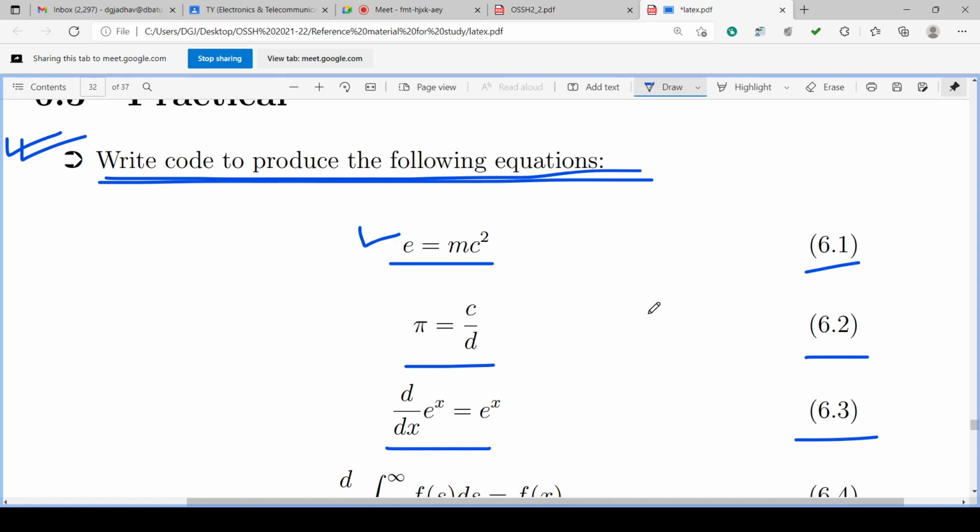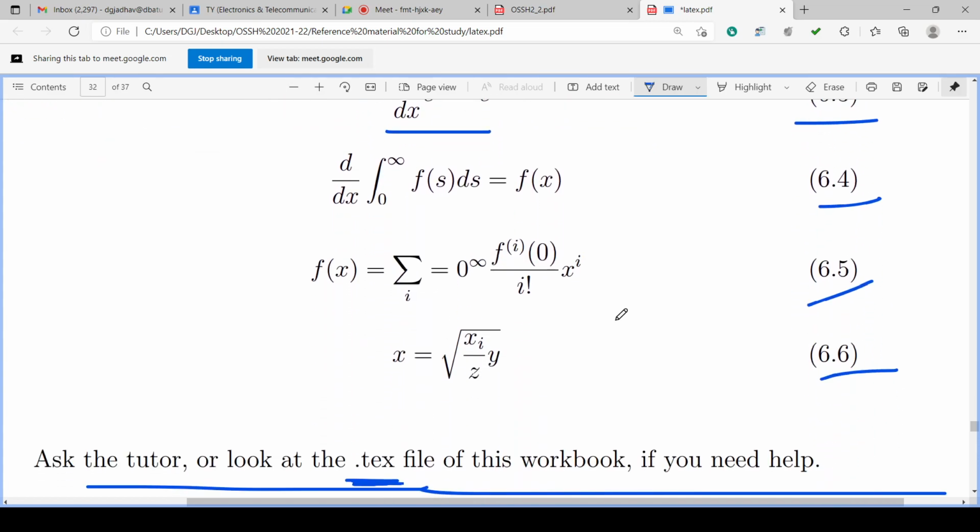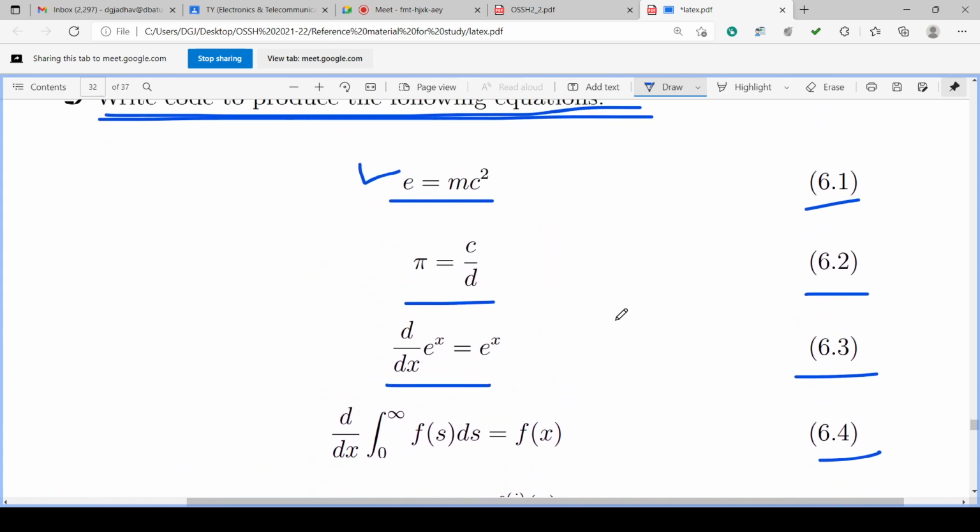For a single equation, begin equation, end equation, or begin eqnarray and end eqnarray, and we can give all these equations simultaneously, one after another.